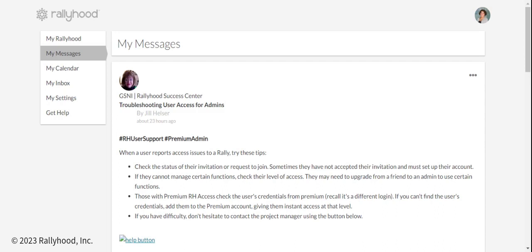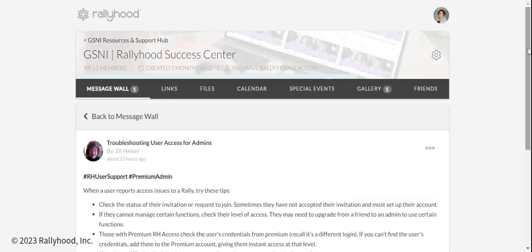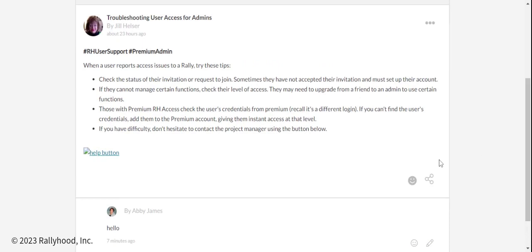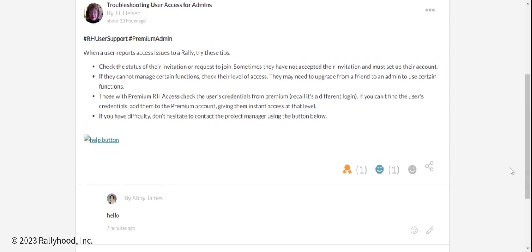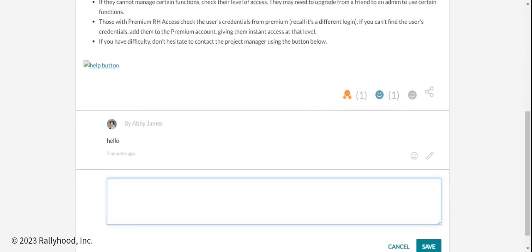If you want to interact with that message, click on it, and this will take you to the original post. From here, you can like it, you can thank someone, you can write a comment, make sure to save it.